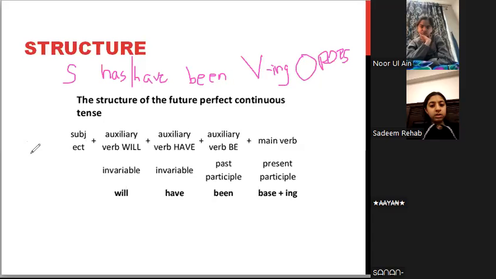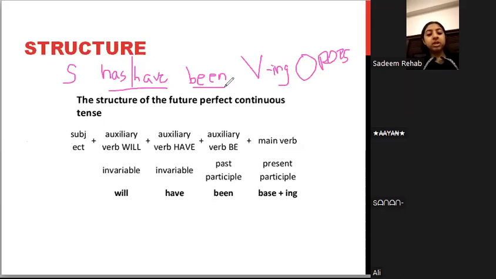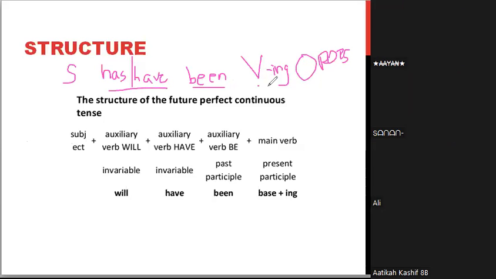Okay. Now, remember, has, have tells you that the tense is in the present. Been tells you that the tense is perfect, and ing verb tells you that the tense is continuous. So present perfect continuous.